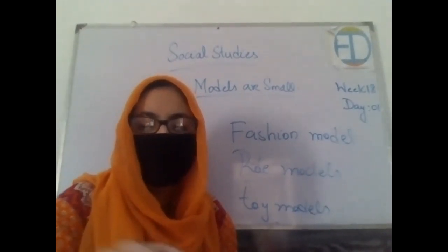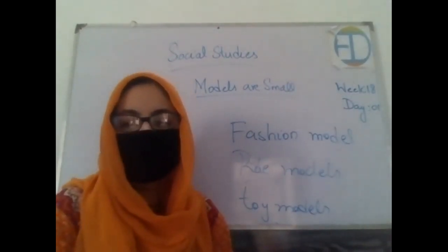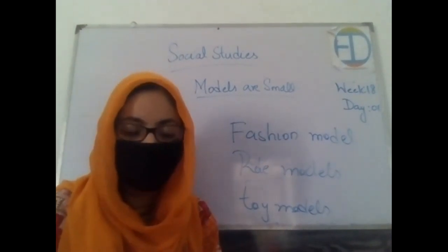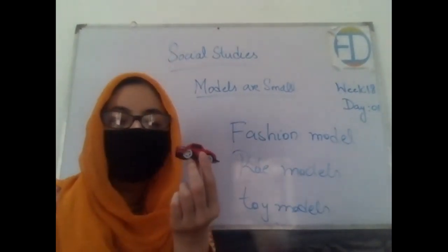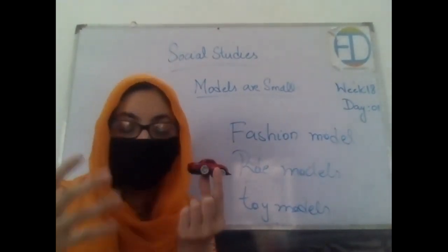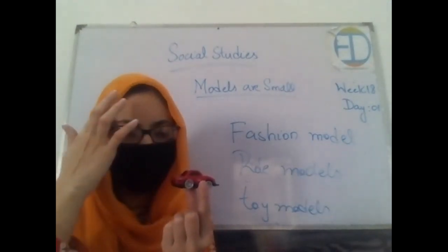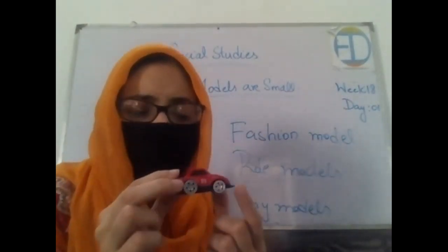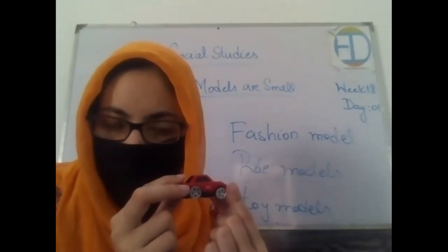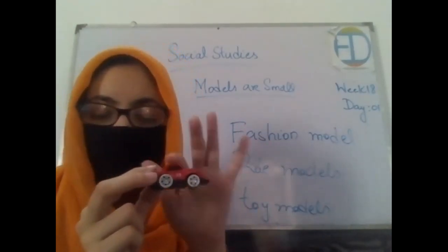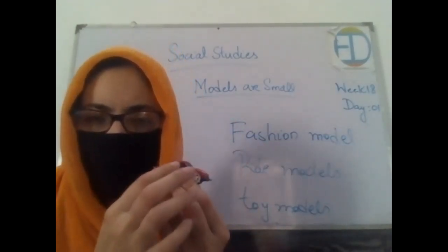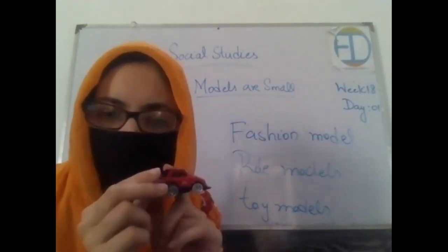Now what does this mean when I say that they're not exactly like the real things? If you look at this car, and the big cars, the normal cars in which we travel, maybe the tires do not look like this. The inside of this car is not shown, the doors cannot open, there is no steering wheel.